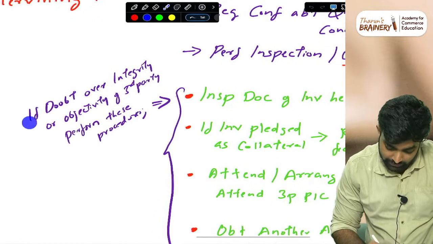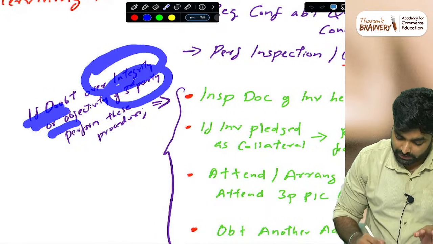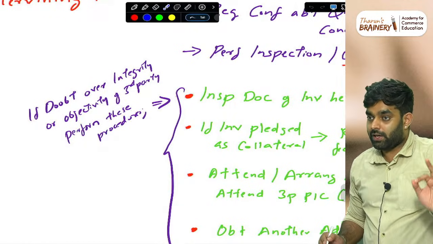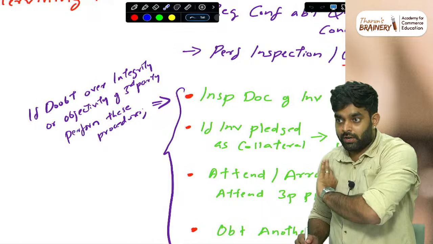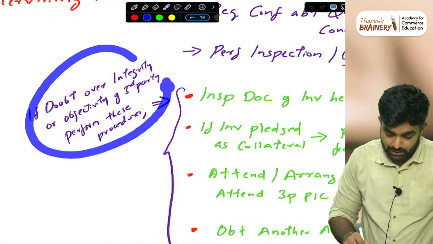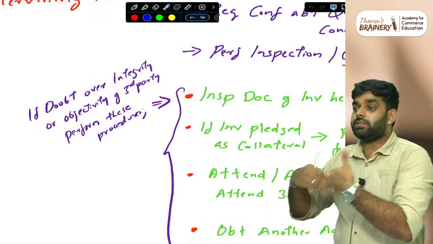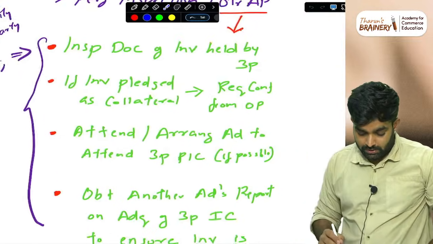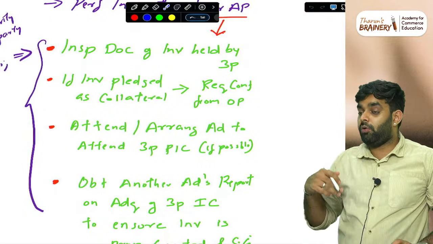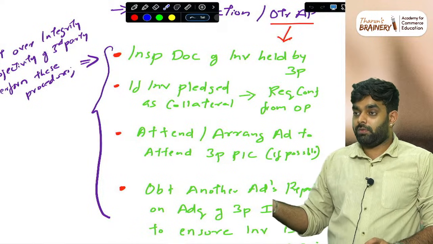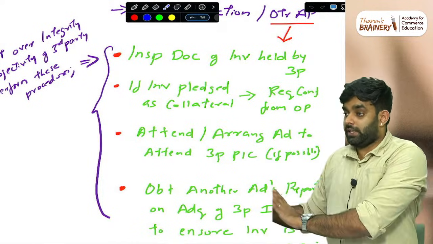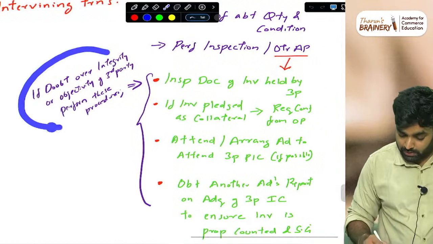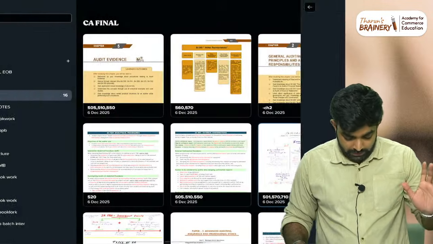One question: if there is doubt over the integrity or objectivity of the third party, what procedures are to be performed? It is an inter-level question, but if it comes in the final you will see this question. If the goods are with a third party and there is doubt over the third party, what to do? In that situation, these are the things you have to write. How will the auditor check the reliability of the third party? They may ask this question. Keep that in mind. Done.